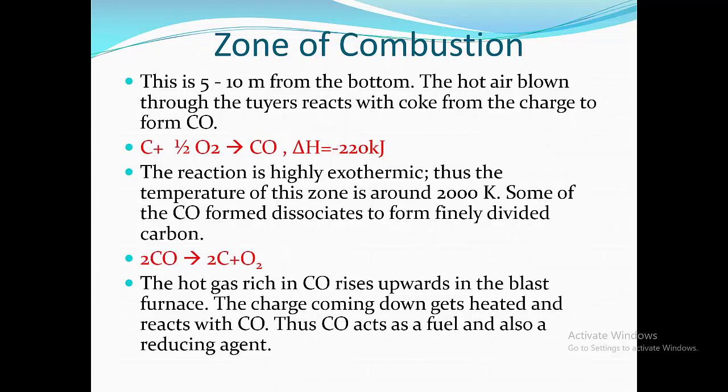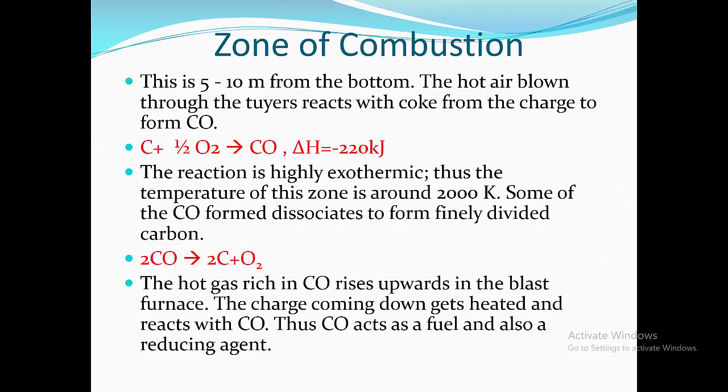Carbon plus 1/2 O2 gives carbon monoxide. The heat evolved is minus 220 kilojoules. The reaction is highly exothermic. Thus, the temperature of this zone is around 2000 Kelvin. Some of the carbon monoxide formed dissociates to form finely divided carbon. 2CO gives 2 carbon plus O2.